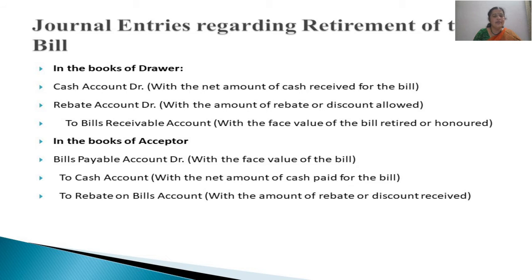In the same way, even in the books of the acceptor, normally the journal entry on the due date for honoring of the bill of exchange will be bills payable account debited to cash account. The same thing will be retained with an addition of the account which is being credited, that is rebate on bills discount, because this rebate is a kind of gain for the acceptor.